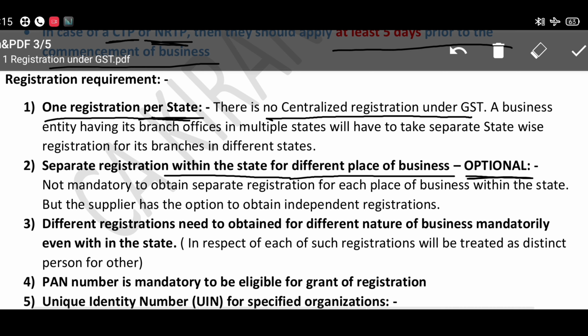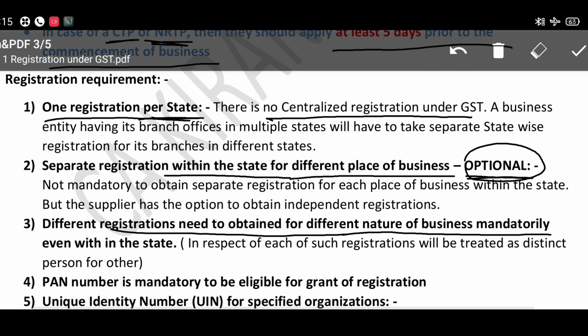You can take multiple registrations also based on the place of business, but it is completely optional, and different registrations need to be obtained for different natures of business mandatorily.